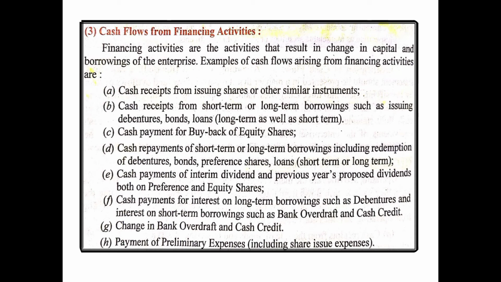So examples of cash flows arising from financing activities are: number 1, cash receipt or cash inflow from issuing shares or other similar instruments. So if a business is issuing its own shares, debentures, bonds, warrants to the public or to anyone so as to raise money, the money raised out of such shares or debentures issued will be considered as cash inflow under the financing activity. Then point B, cash receipt from short-term or long-term borrowings such as issuing debentures, bonds, loans, etc.